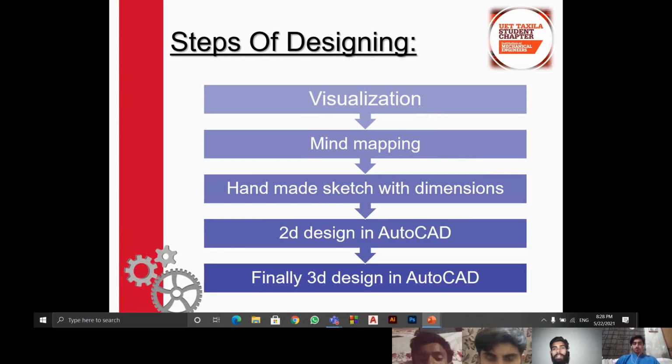Steps of designing. Now, our team members went through many steps during the design of our model. First of them is visualization. After that, our team members went through mind mapping and initial design of our device. After that, a handmade sketch was created by each member, and then it was finalized to be created in 2D design in AutoCAD application. Finally, 3D design in AutoCAD was prepared.